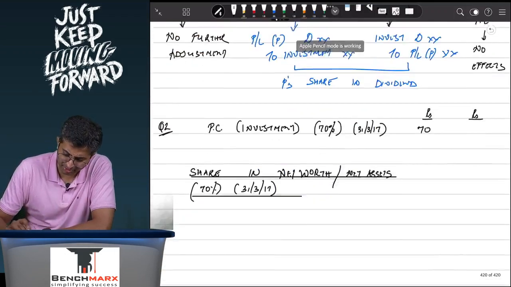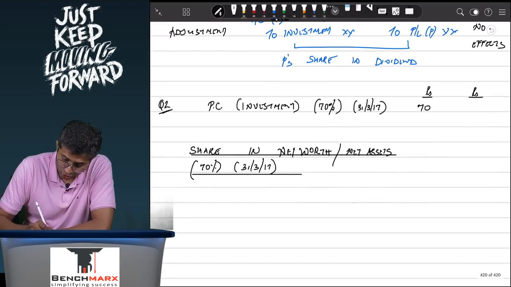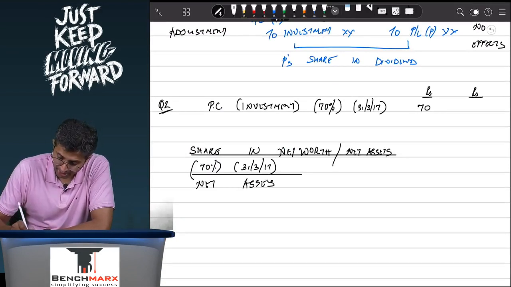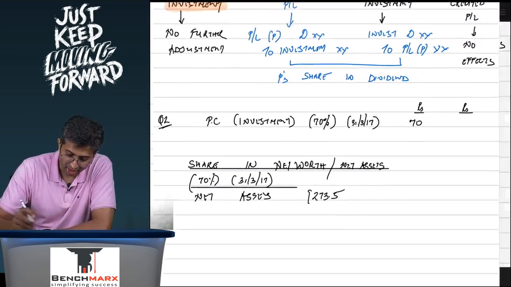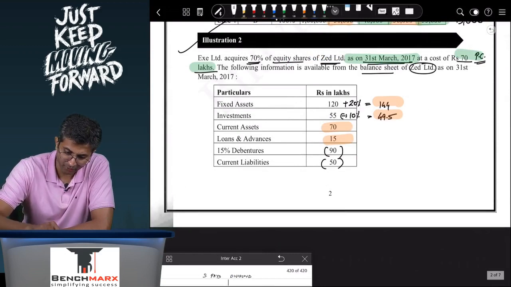Please verify and tell me if that is correct. This is net assets. How do we calculate this? Well, 144 plus 49.5 plus 70 plus 15 minus 90 minus 50.